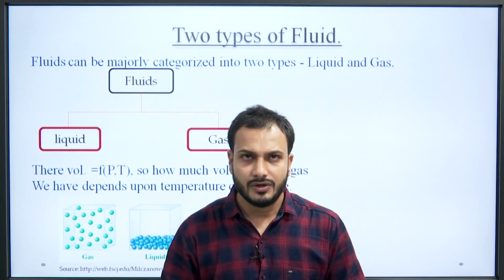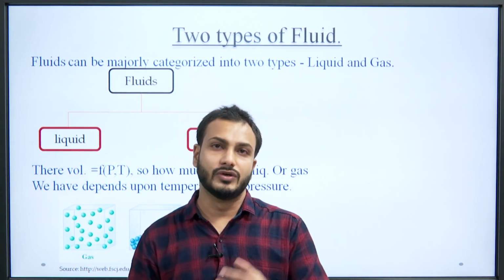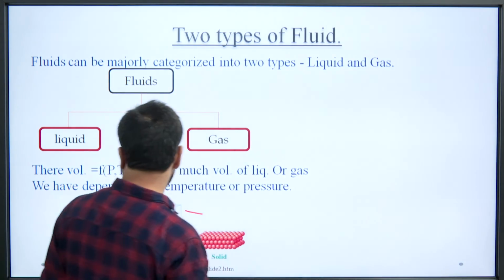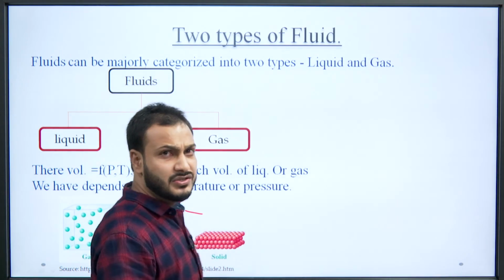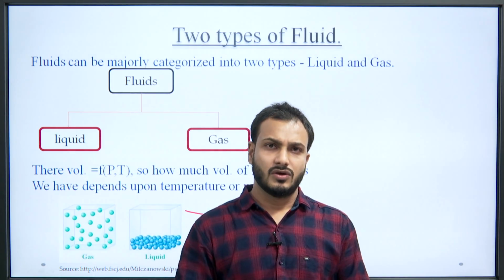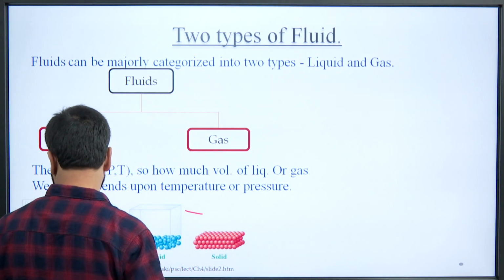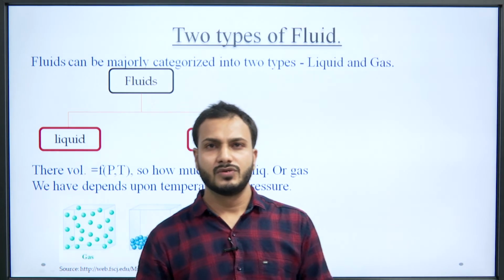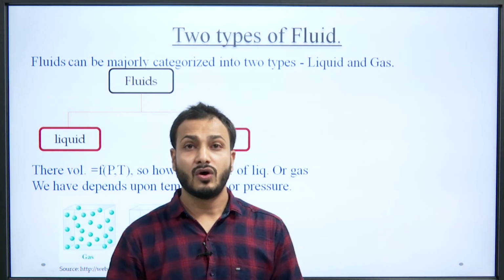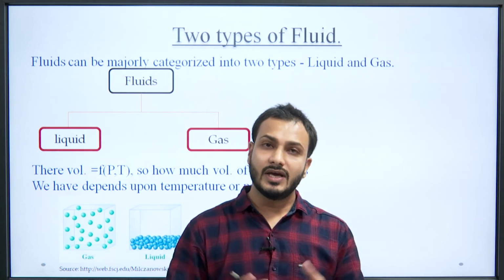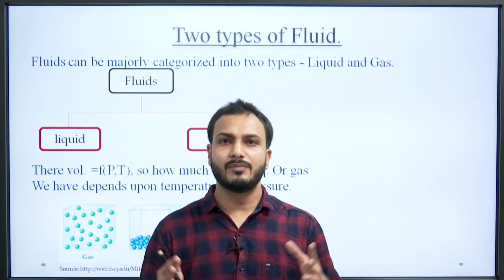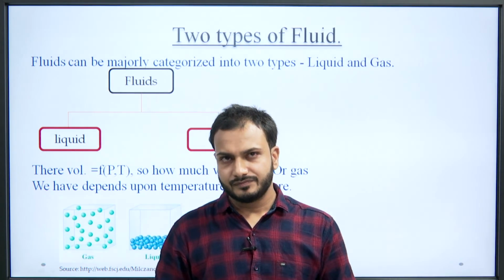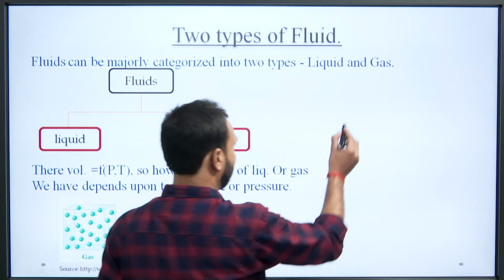Fluids can be majorly categorized into two types, the liquid and the gas. As we all know, the volume is a function of pressure and temperature. So how much volume of the liquid body or gas body we have depends totally upon the temperature or the pressure. Let us understand this point. Let us have a look.